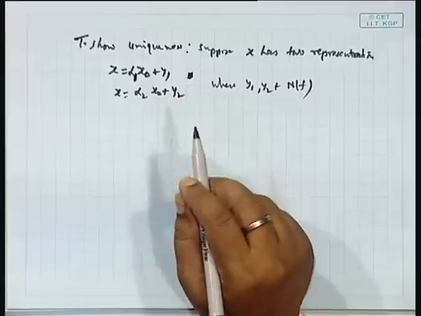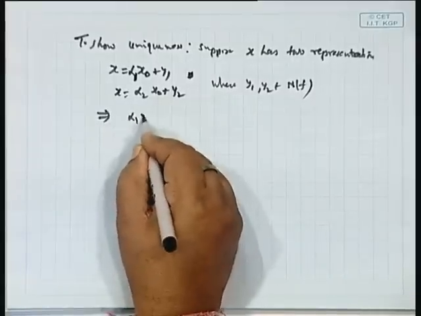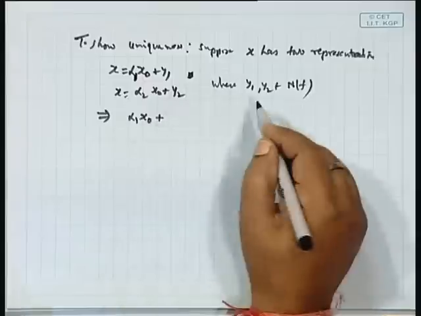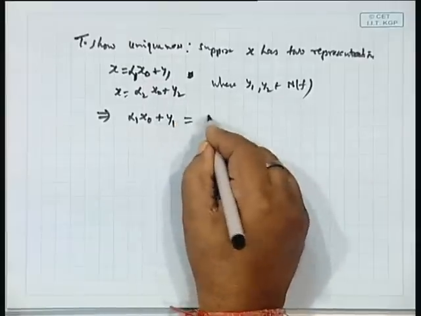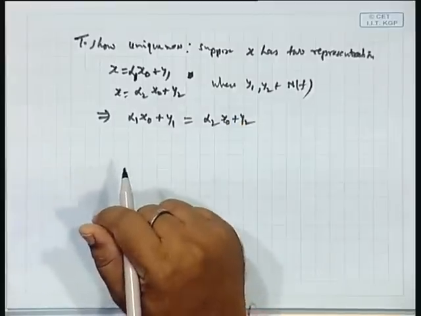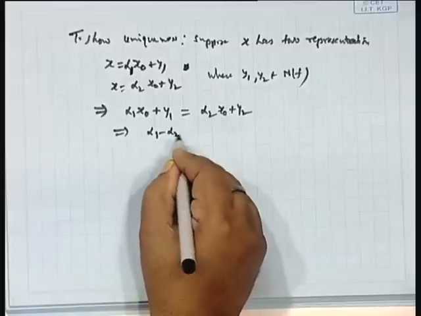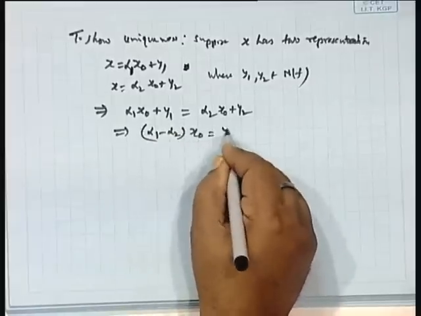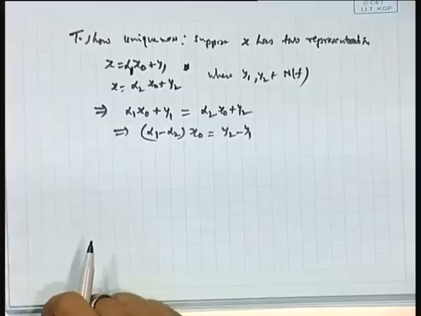Clear? Okay. So, from here we get alpha 1 x naught plus y1 equal to alpha 2 x naught plus y2. Okay. Now, this will give alpha 1 minus alpha 2 times x naught equal to y2 minus y1. Clear?